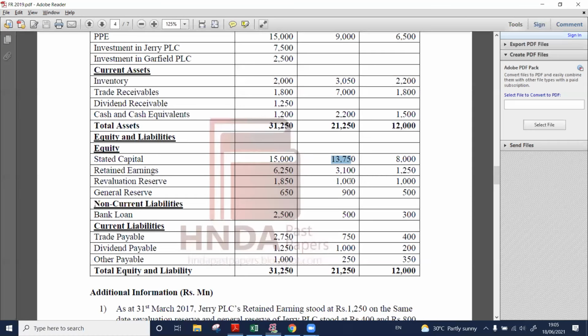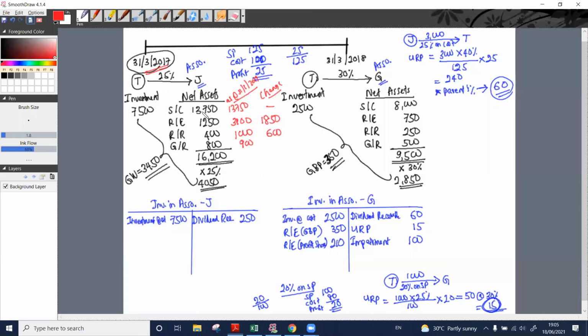Revaluation reserve: now we have 1,000, but at the acquisition date we had only 400, so a change of 600. General reserves: now we have 900. From the balance sheet, we take the figures as at the consolidation date, the figures at the acquisition date, and the change. That is what we are considering here.